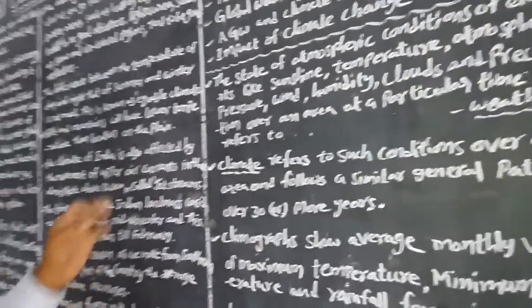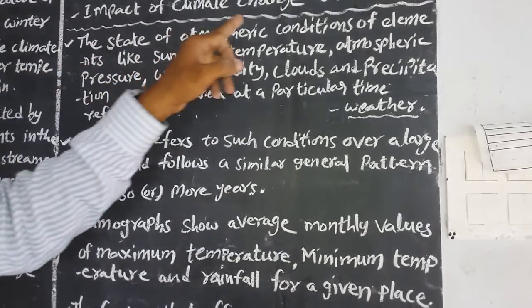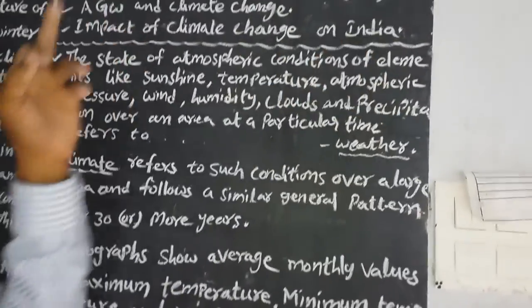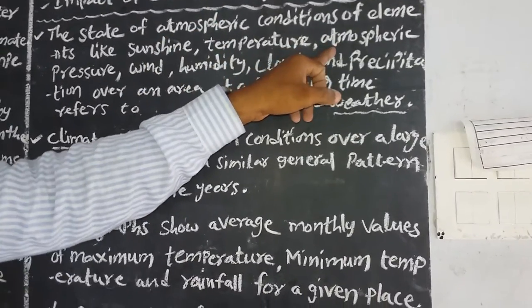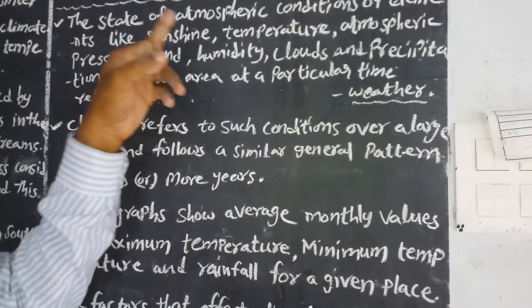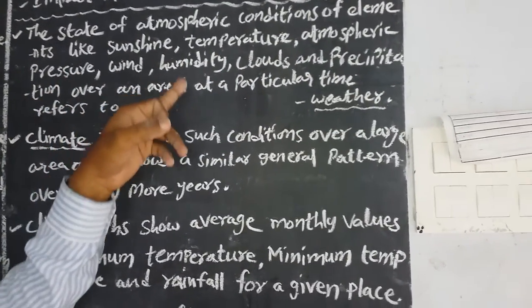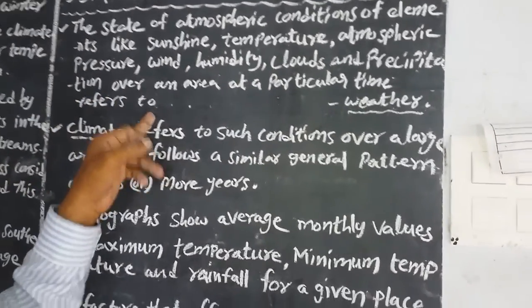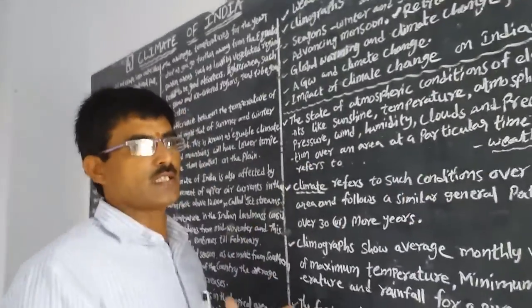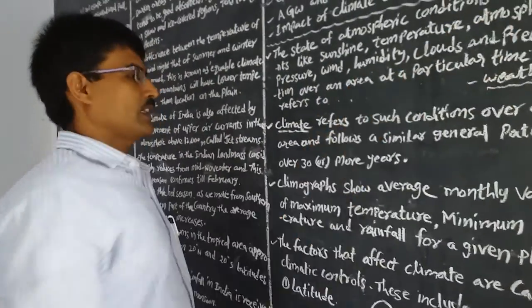Now we come to the first: what does weather mean? The state of atmospheric conditions, elements like sunshine, temperature, atmospheric pressure, wind, humidity, clouds and precipitation over an area at a particular time, is called weather. This includes the weather condition of one area, one place.